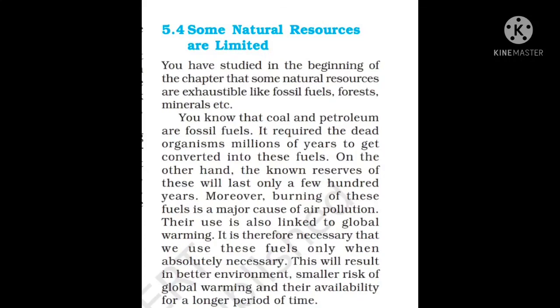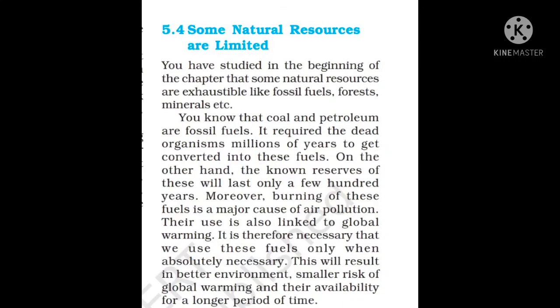This is also responsible. It is therefore necessary that we use these fuels only when absolutely necessary. Unnecessarily we can't use these fuels, as they are limited in nature. This will result in a better environment, less risk of global warming, and their availability for a longer period of time. If we use these carefully, we can use these resources for a longer time. So we should use this fuel when it is necessary, and unnecessarily we should avoid using it.